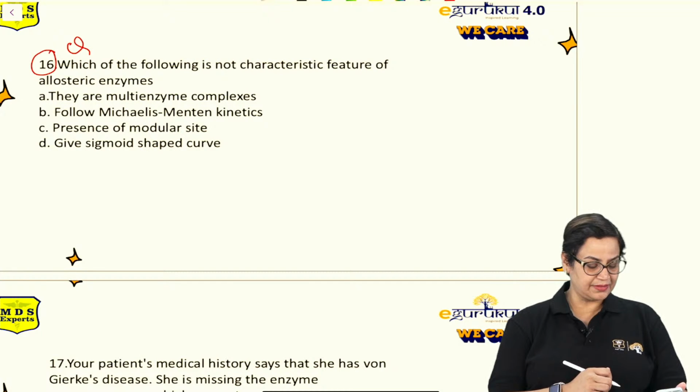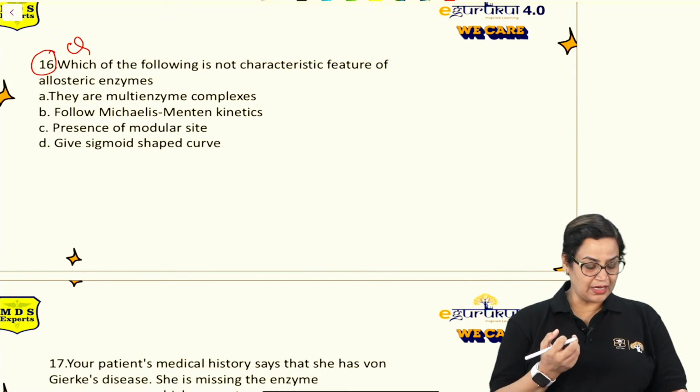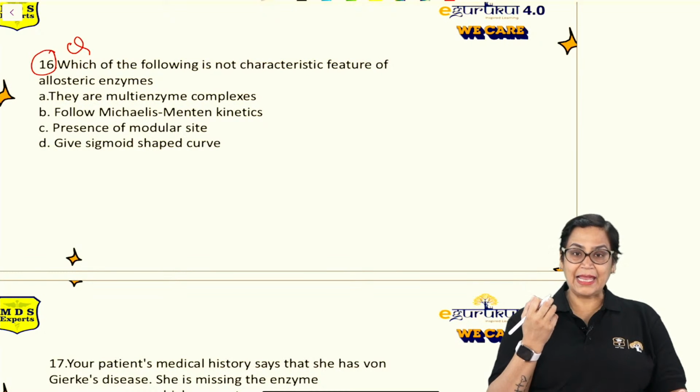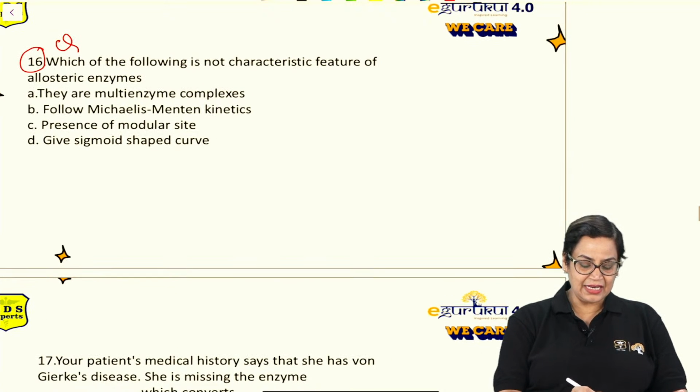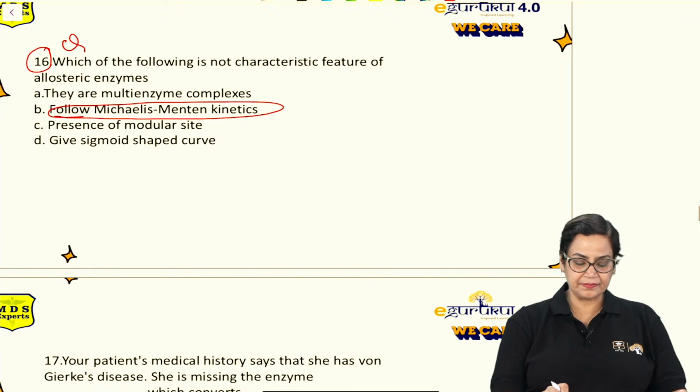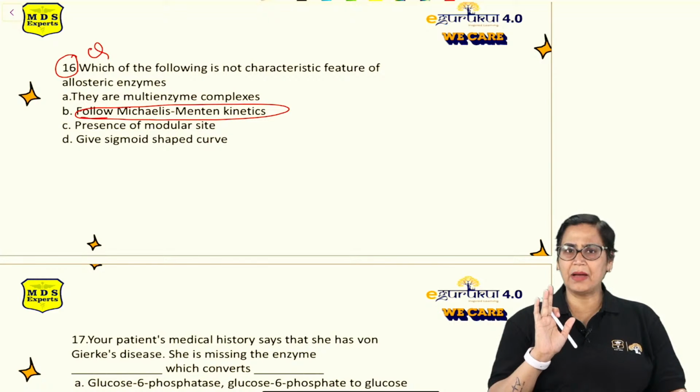And Ananya, okay. C. Always remember, whenever we talk about allosteric enzymes, the most important distinguishing feature is they will never follow Michaelis-Menten kinetics. Yes, just remember this question by heart.